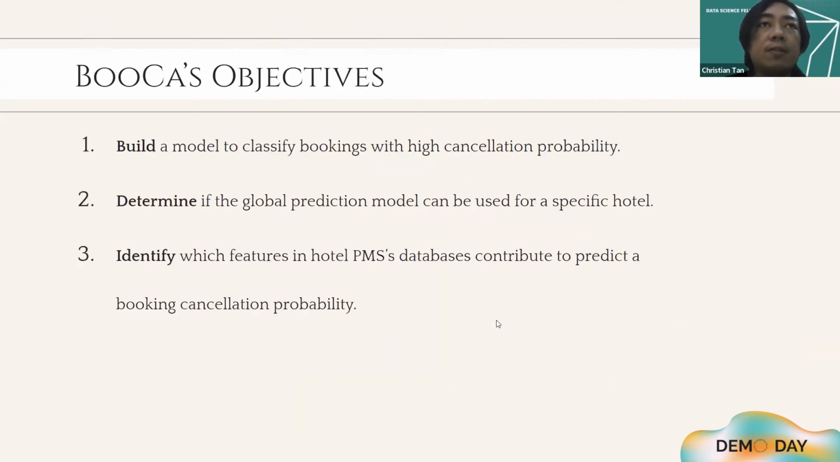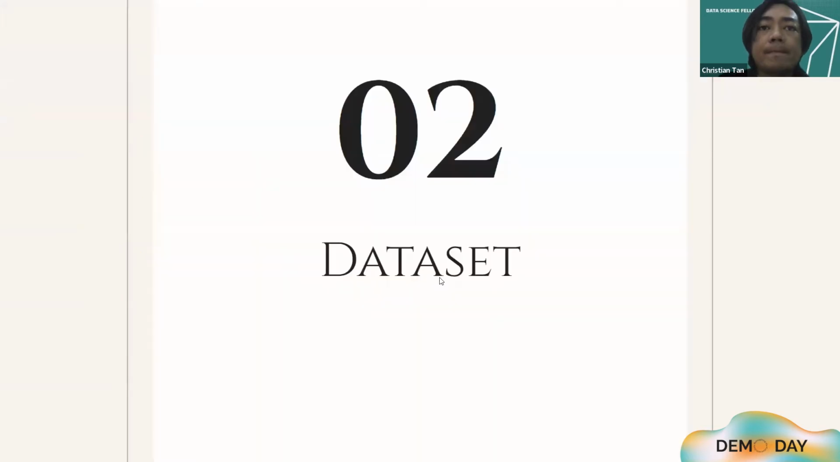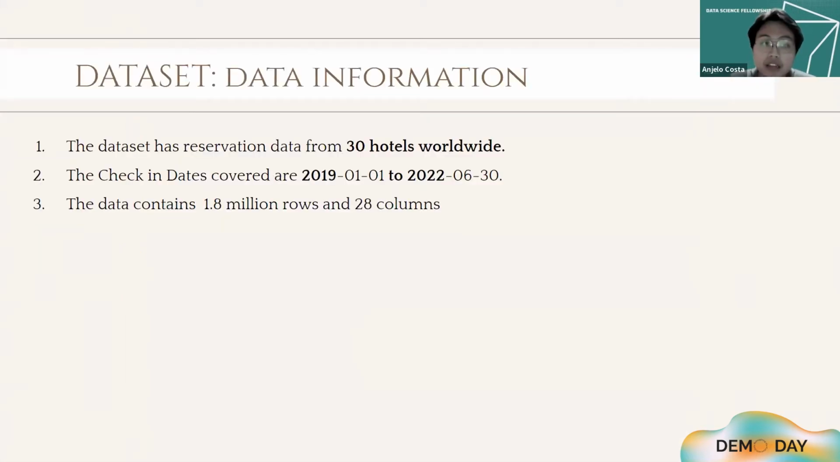Our solution's objectives are to build a model to classify bookings with high cancellation probability, to determine if the global prediction model can be used for a specific hotel, and lastly, to identify which features in hotel databases contribute to predicting a booking cancellation. So here is our dataset. The data contains 30 hotels worldwide with dates from 2019 until the first half of 2022. The data contains 1.8 million rows and 28 columns.